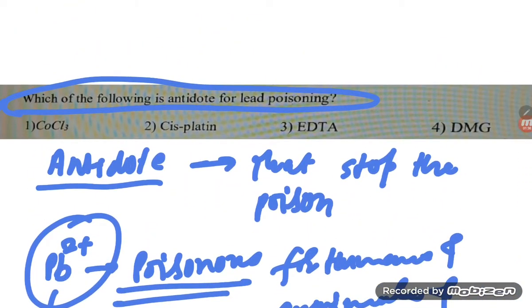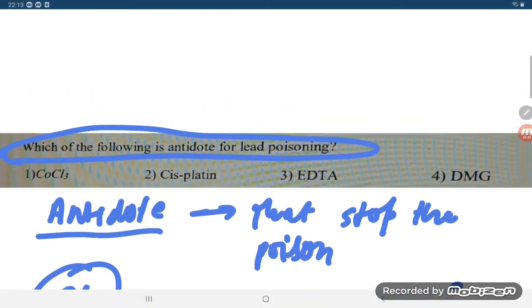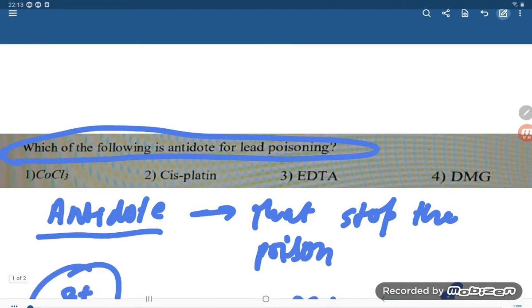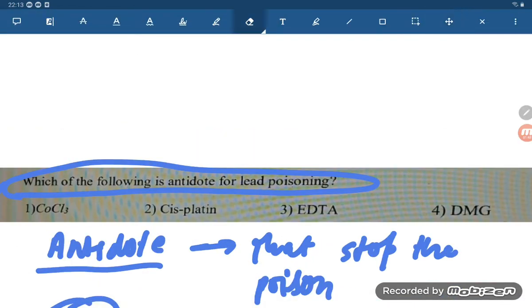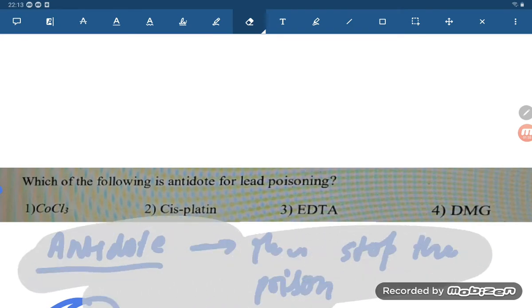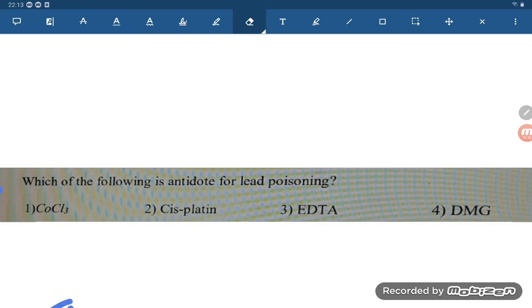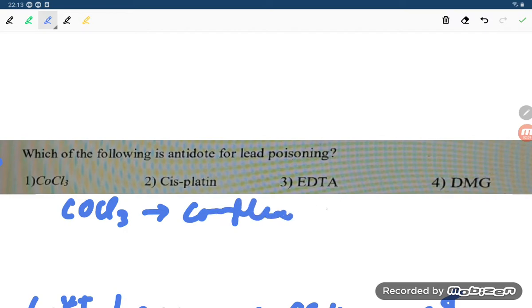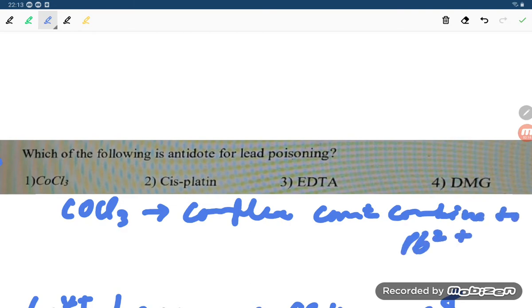Firstly, COCl3. Student, when you are talking about COCl3, this itself is the complex, it is already a complex compound. So it cannot be our answer. It cannot combine with Pb2+, so this cannot be our answer.